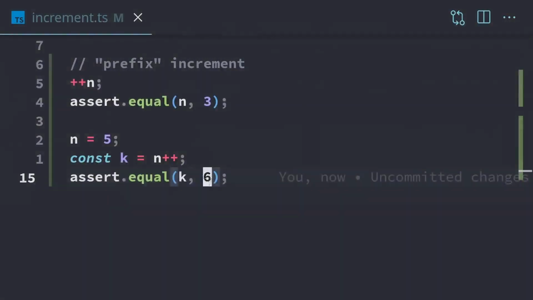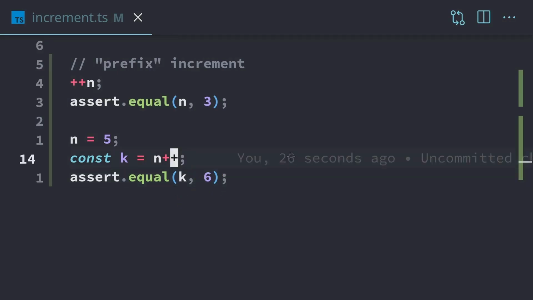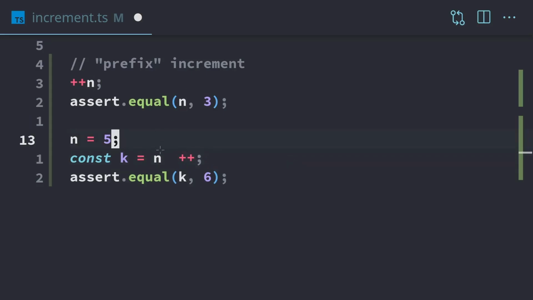Let's hop back into our code. So we expected this to be 6, but the actual value is 5. So what's going on here? What I'm going to do is split this up. This n plus plus is actually 2 operations. So when we do n plus plus, it's going to take n, it's going to stick that into k, then we have a second operation, which is the plus plus. And then once the second operation happens, it's going to take n and then just add 1 to it. But once this addition happens, the n was already saved previously. So that's why k is 5, because the n was moved here, and then later on it gets added.